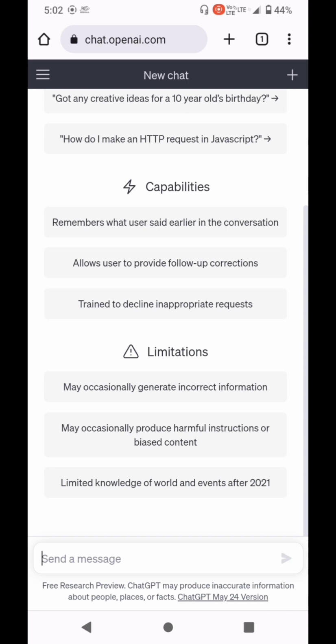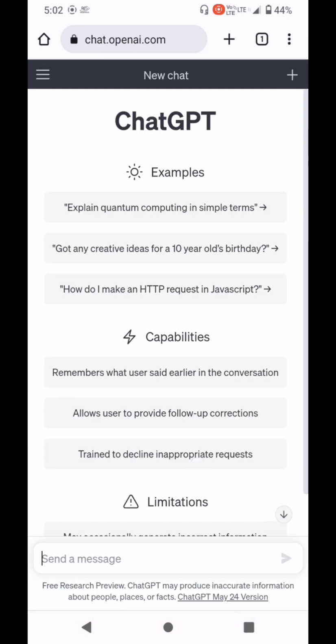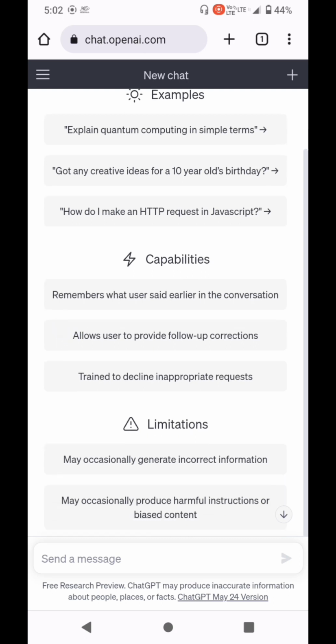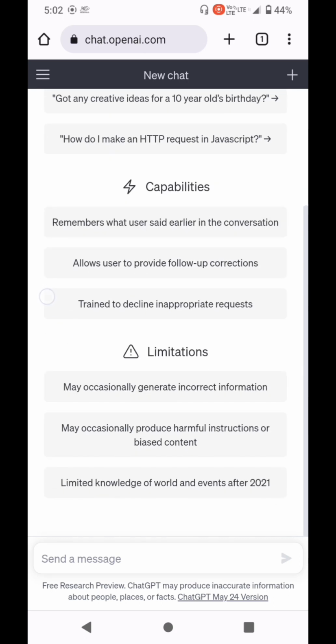This is the official chat page of ChatGPT. So here you can see what kind of things we can search. For example, explain quantum computing in simple terms, or give creative ideas for a 10 year old's birthday, and like its capabilities, and they are showing its limitations also. Like it may occasionally generate incorrect information, may occasionally produce harmful instructions or biased content, it has limited knowledge of the world and events after 2021, as I already discussed.